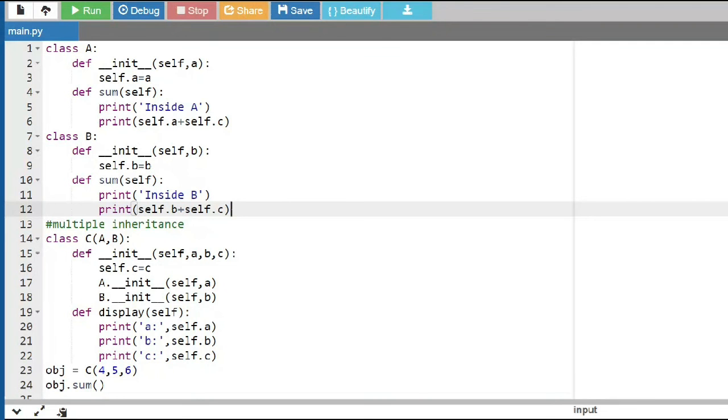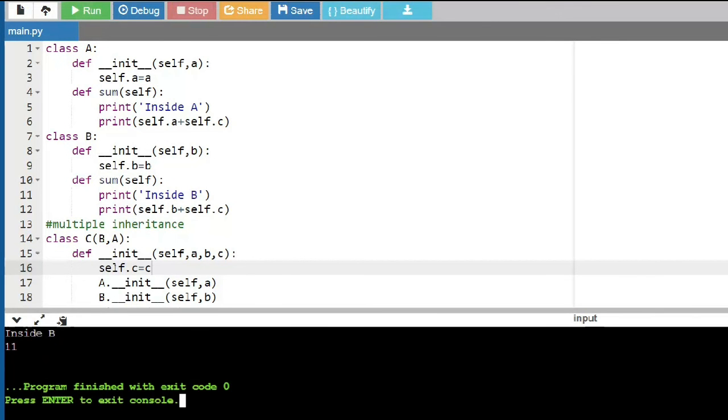So I'll change the order and show you the output as well. I'm giving B comma A over here. When I give B comma A, let me check the output. Which method from which class is called? Class B, ma'am. Yes, the sum method from the B class is called. So did you understand the importance of order over here, girls? Yes, ma'am.